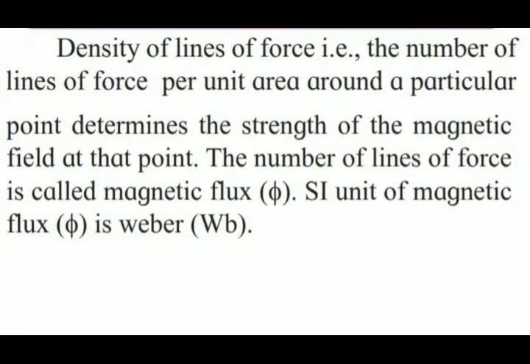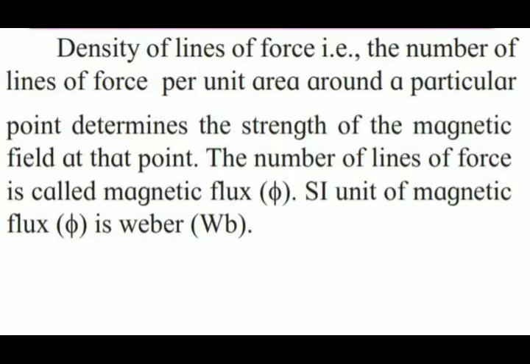Number 5, the density of lines of force, that is the number of lines of force per unit area around a particular point, determines the strength of magnetic field at that point. So the number of lines of force is called magnetic flux.